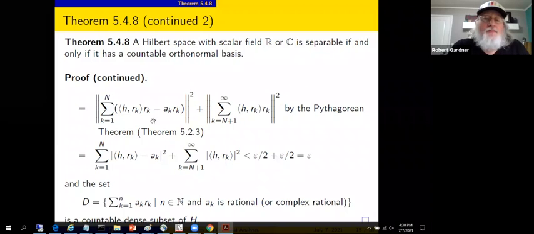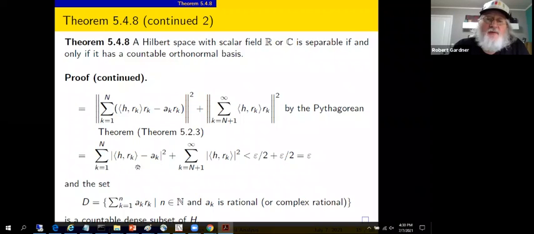Now here, the orthonormality of the vectors, just a finite sum here, leads us to the fact that the norm squared is simply the sum of the coefficients of the r sub k's in modulus squared. So we can factor an r sub k out. We're left with this quantity here as the coefficients. The r sub k's are finite, no big deal.